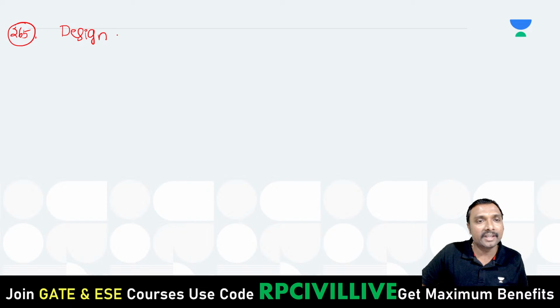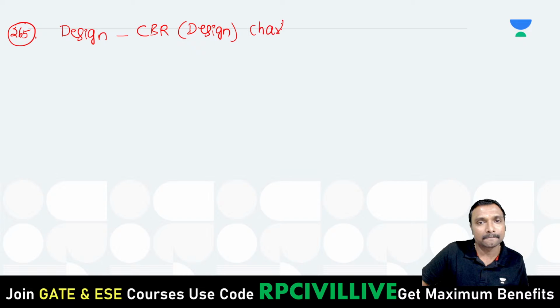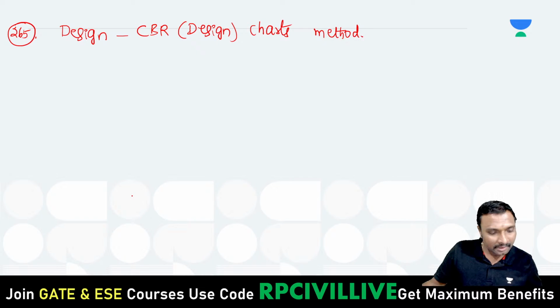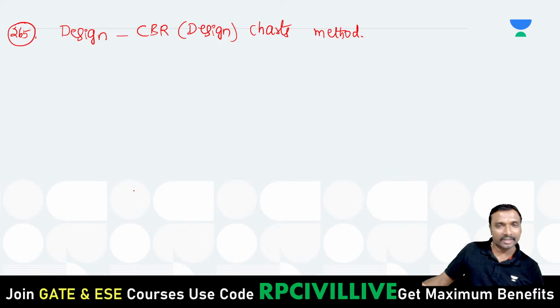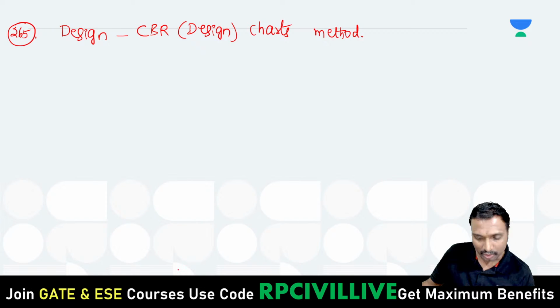Okay, design of this flexible pavement based on which method? CBR method, or you can also call it your design charts method, old method. Design charts method, or old method, or CBR method, right?